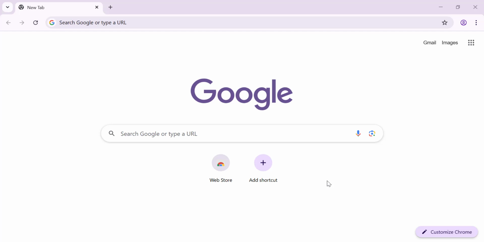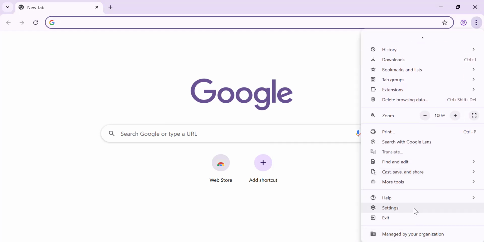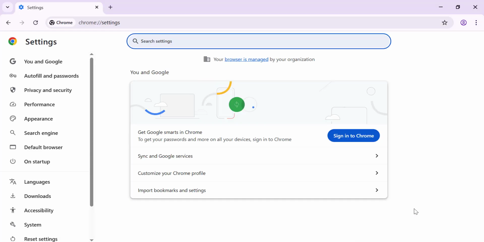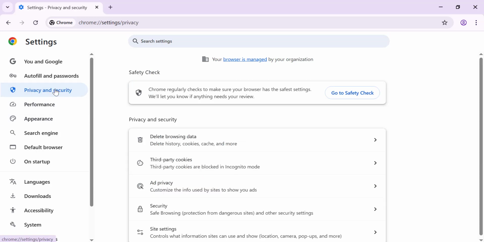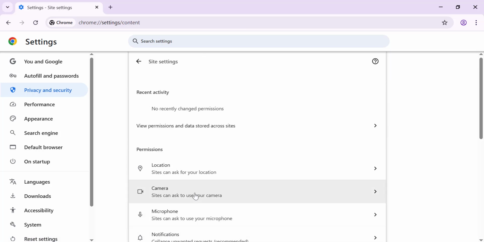Click on the three dots in the top right corner of the browser, then click on Settings from the drop-down menu. In the left-hand menu, click on Privacy and Security. Now click on Site Settings. Scroll down until you see the Permissions section, then click on Camera.